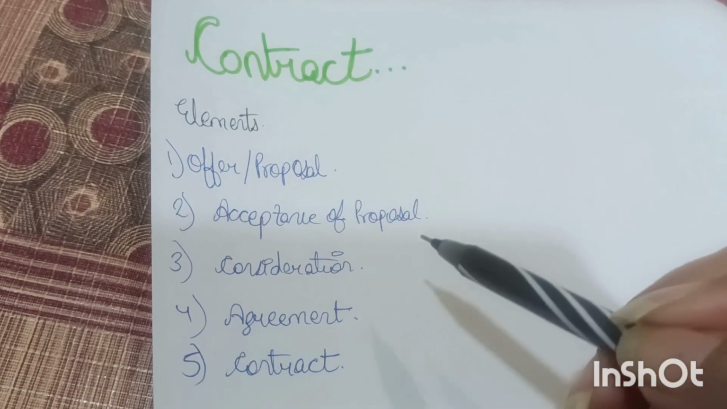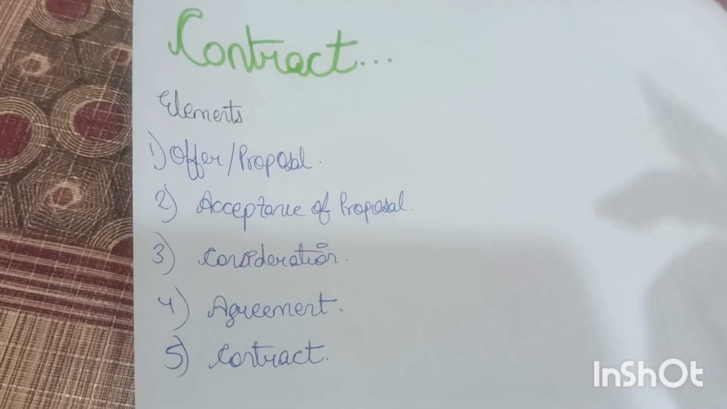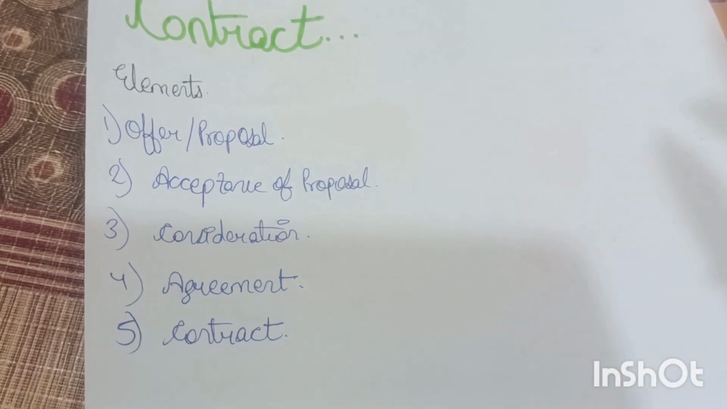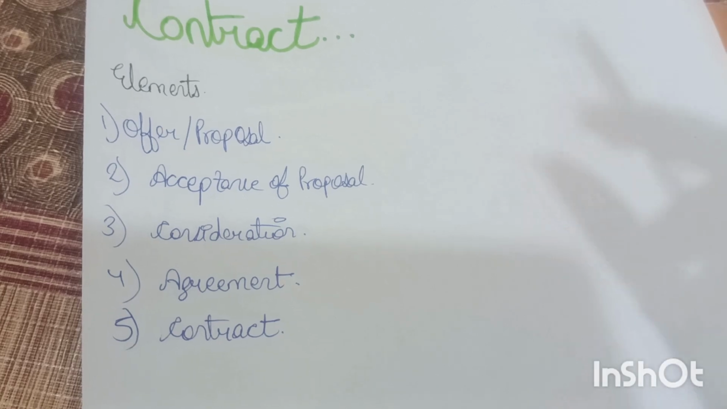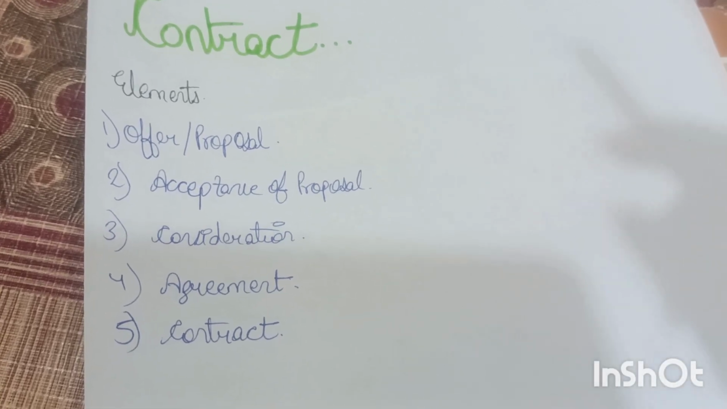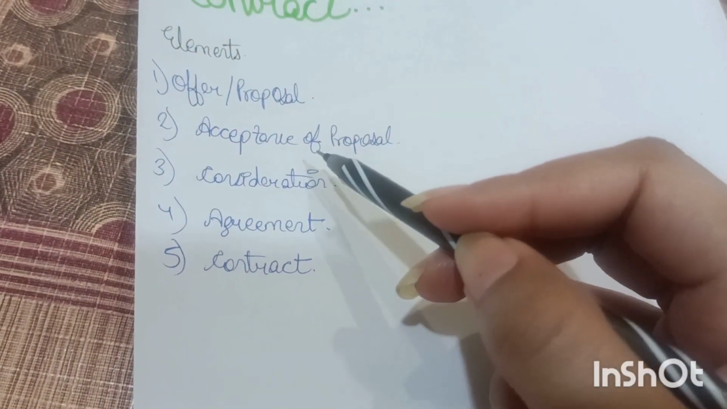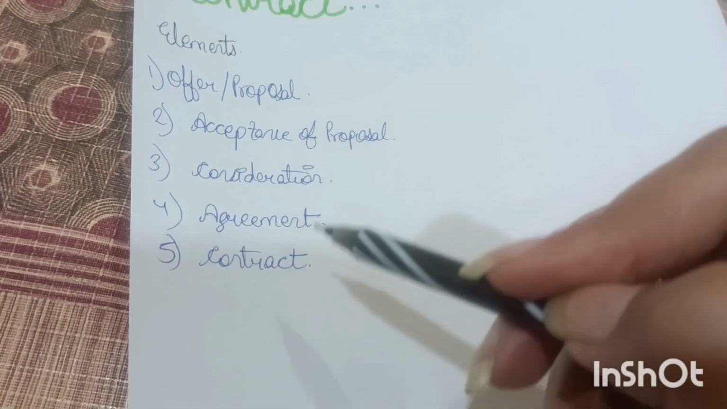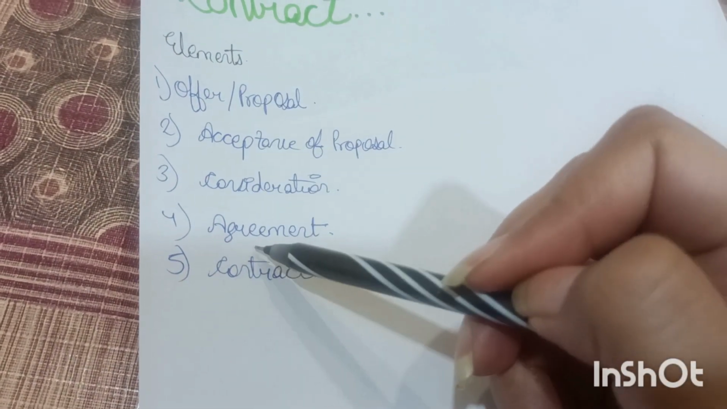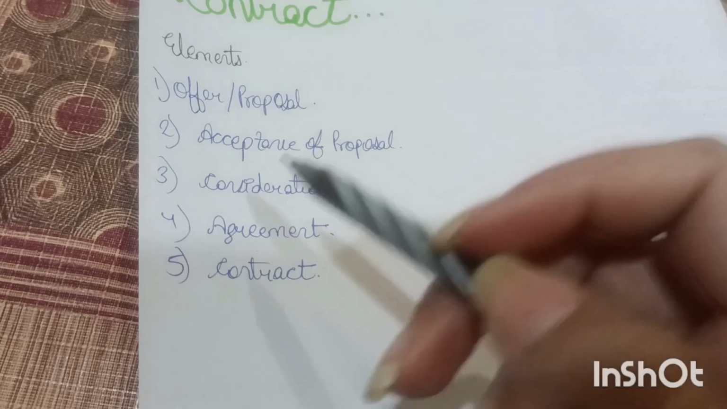And acceptance of proposal is when you accept the thing that has been offered to you. And consideration occurs when you exchange some valuable thing. So you can see, if someone offers you a car, in return you have to give that person money, so that is consideration. And agreement is when you fulfill acceptance and consideration. Okay, and when all these 4 points are done and that is legal in the eye of law, then the